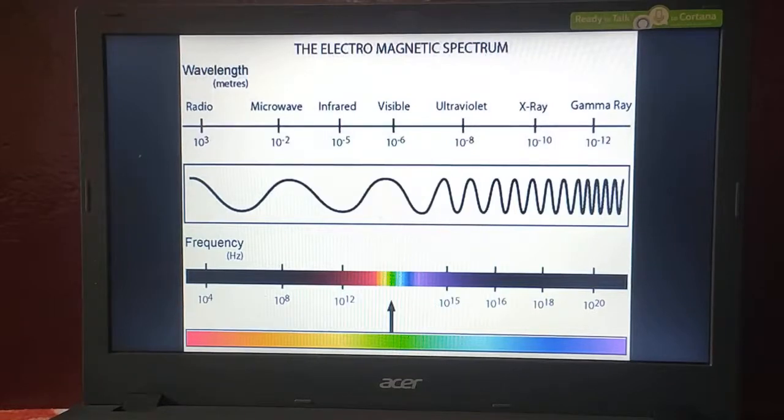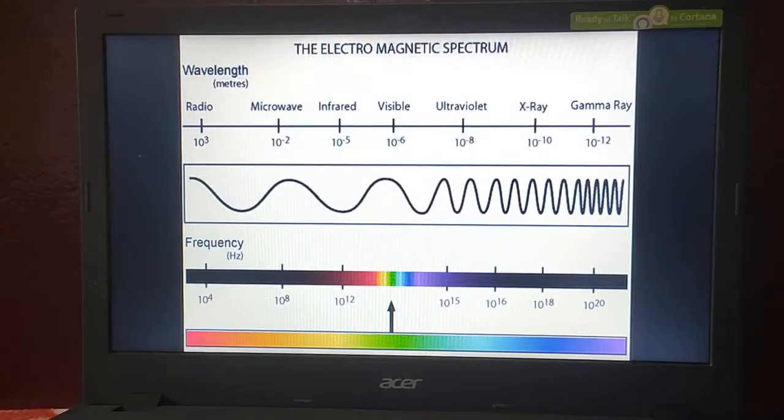What is the range of the radio waves in terms of wavelength and in terms of frequency? That is shown in our diagram. The wavelength range of radio waves is 0.1 meter to 10 to the power of 3 meters, that is 0.1 to 1000 meters.